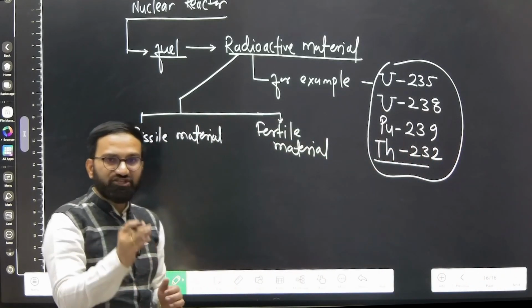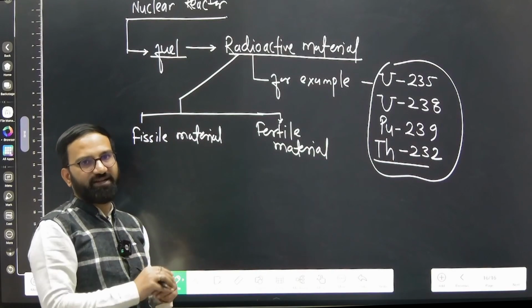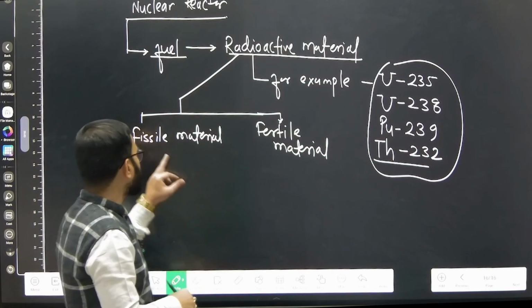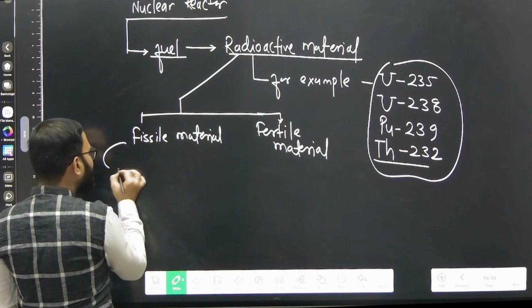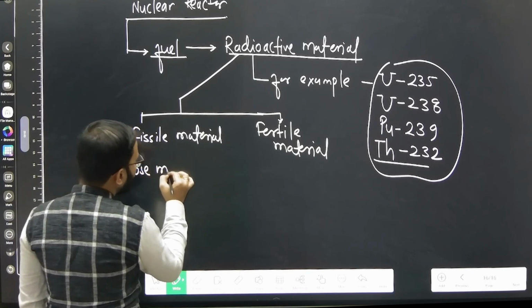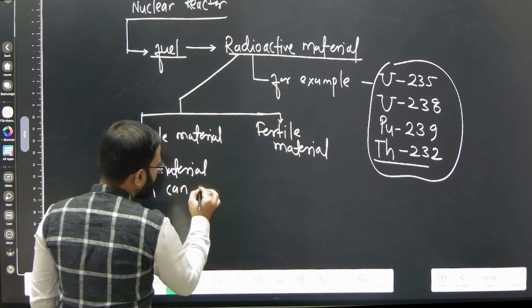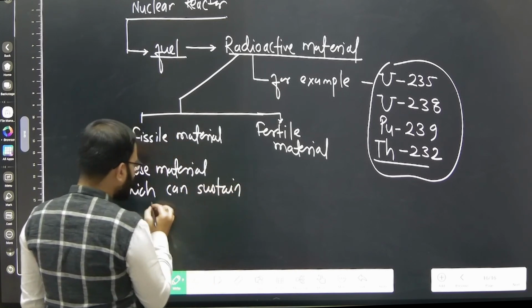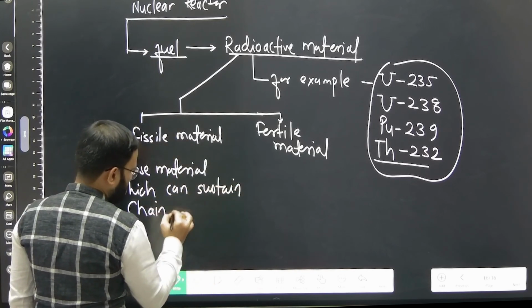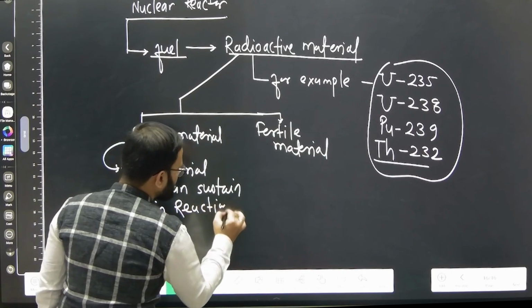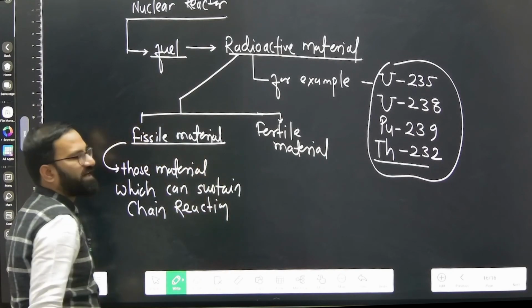To sustain a chain reaction, we need one kind of material. And what is that material? That is fissile material. Those materials which can sustain chain reaction, we call fissile material.